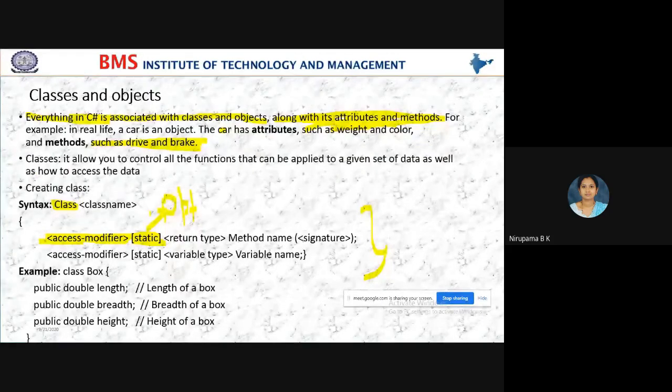So access modifiers. Static is a keyword. A static keyword I have written in this syntax. Nobody can change it. So static is a keyword written in square brackets, so it is optional. Return type is nothing but a data type. It may be int, float, char, double, and then the method name and the signature. Signature is nothing but the data type which this method is going to return.